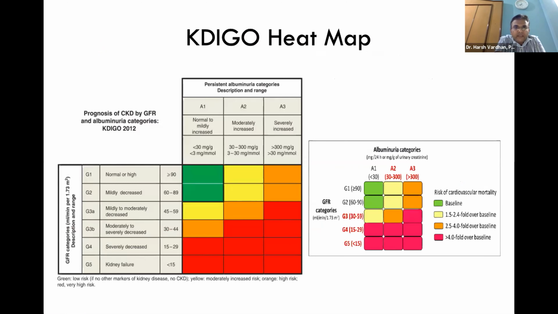This is the famous KDIGO heat map. What I want to emphasize here, you see, is that the moment you have A2 or A3 proteinuria and you have gradual eGFR decline, there is a high risk of cardiovascular mortality and progression to renal failure.